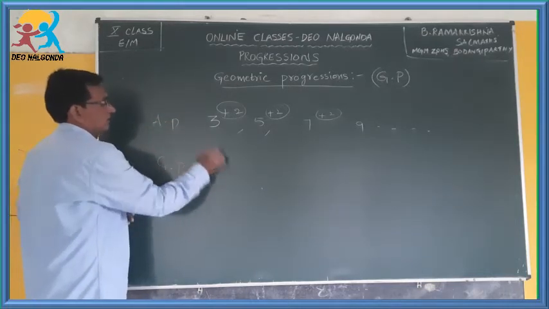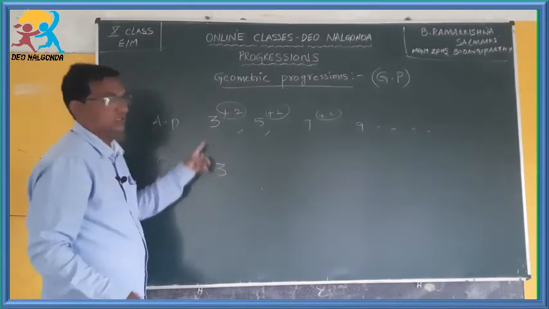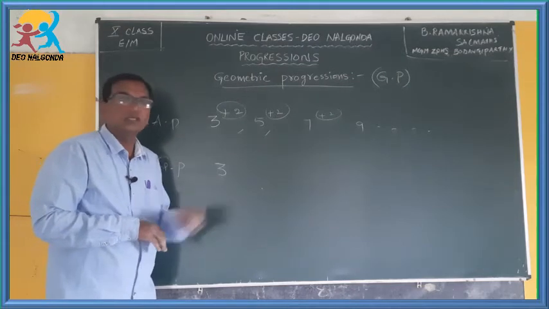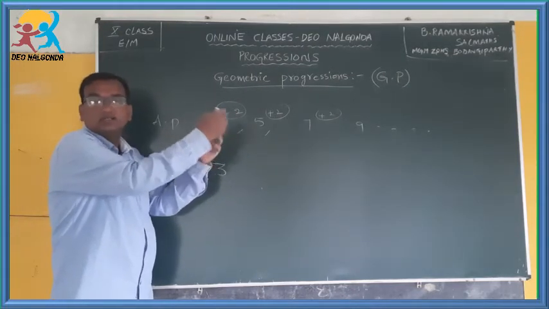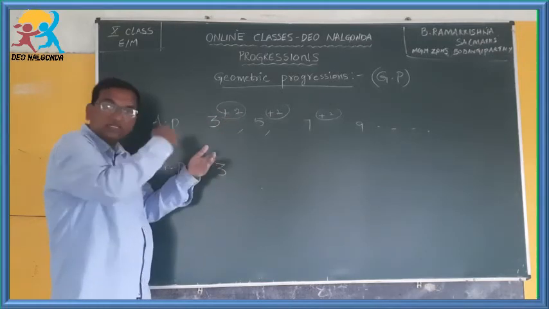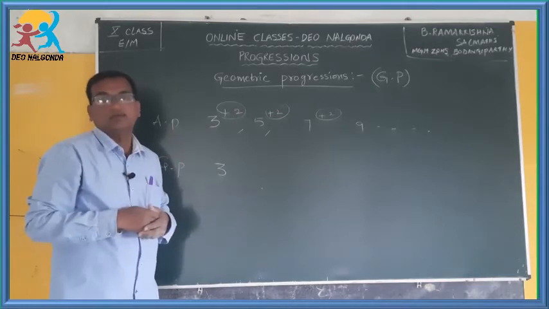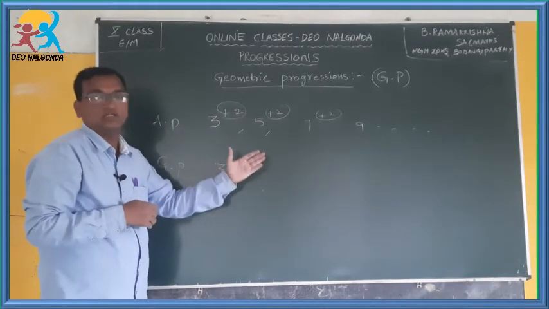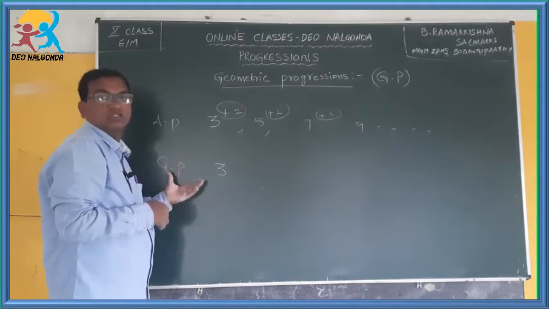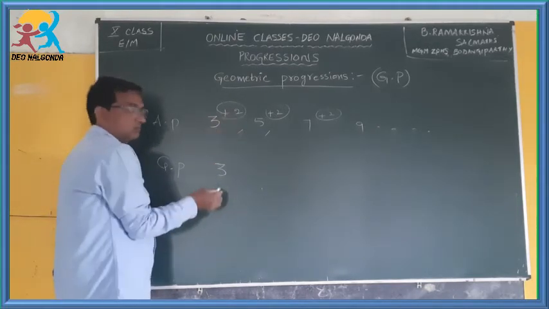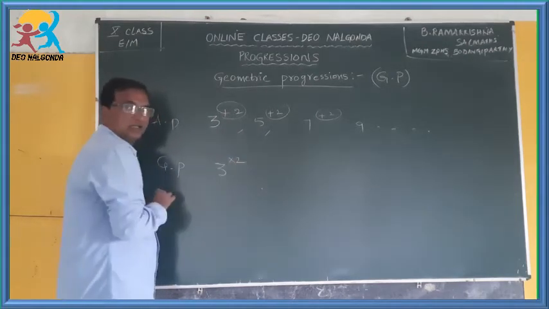This is an arithmetic progression. This is a geometric progression. Let the first number be the same here also. Here in the arithmetic progression, I am adding a constant value to the preceding value so that I get the succeeding term in the progression. Now to get a geometric progression, what you have to do is multiply, not add.